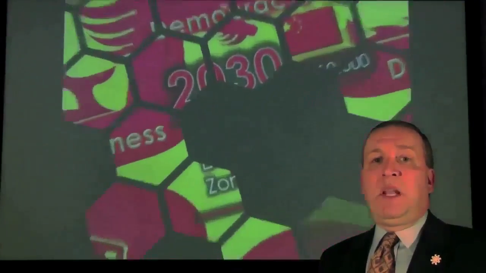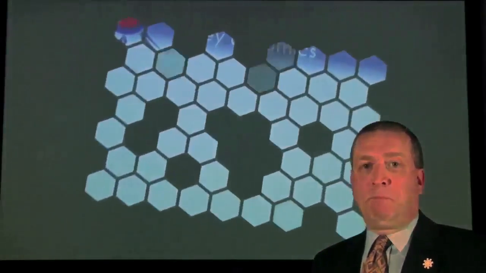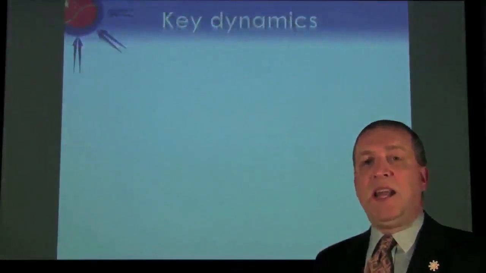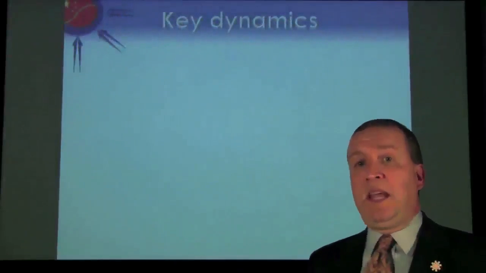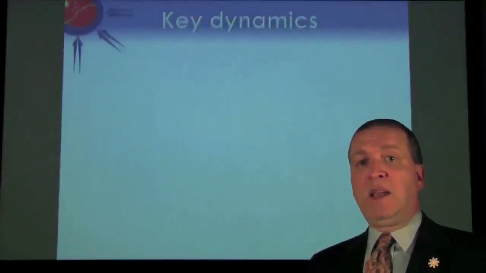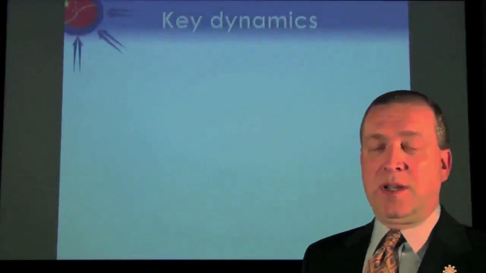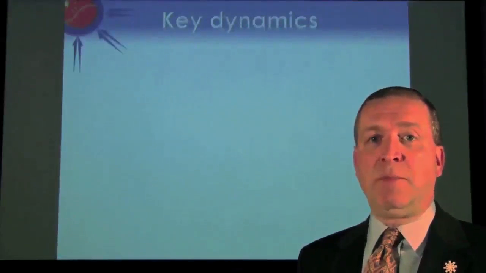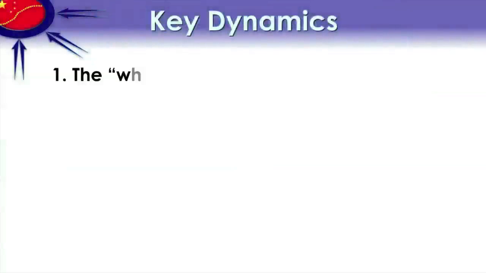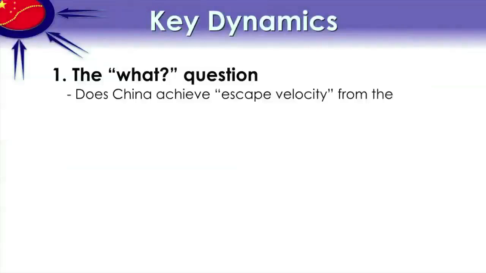Now let's look at the simulation in more detail. The key dynamics that are going to elucidate our approach are XY, yielding a 4-scenario pathways approach, classic Royal Dutch Shell methodology. The what question. We're going to ask, does China achieve escape velocity from the so-called middle income trap?